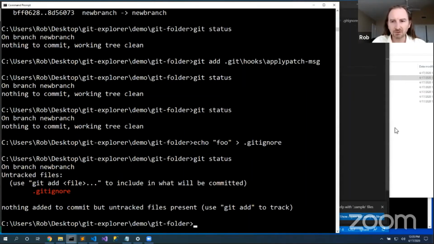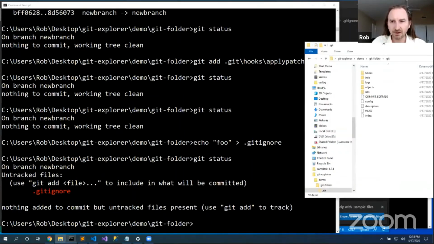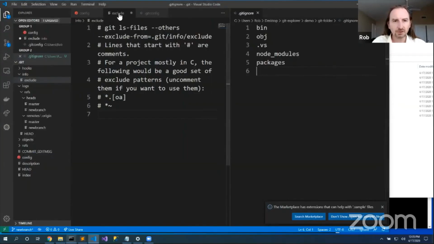So I would propose that this exclude file should be deprecated. It's not, because I may want my user-specific excludes that are different than the project's excludes. But in the majority of cases, I would argue that a .gitignore file is a better use for this. But there's that exclude file.